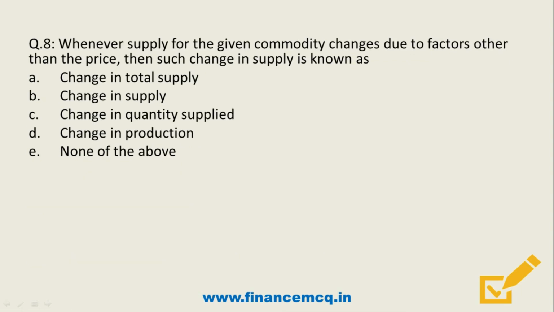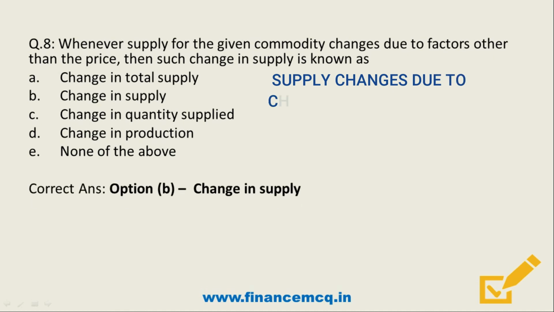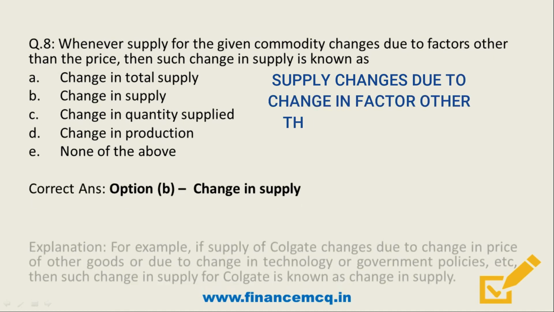Question number 8. Whenever supply for a given commodity changes due to factors other than the price, then such change in supply is known as: Option A, change in total supply. Option B, change in supply. Option C, change in quantity supplied. Option D, change in production. Option E, none of the above. So what's the correct answer? It's option B, change in supply.